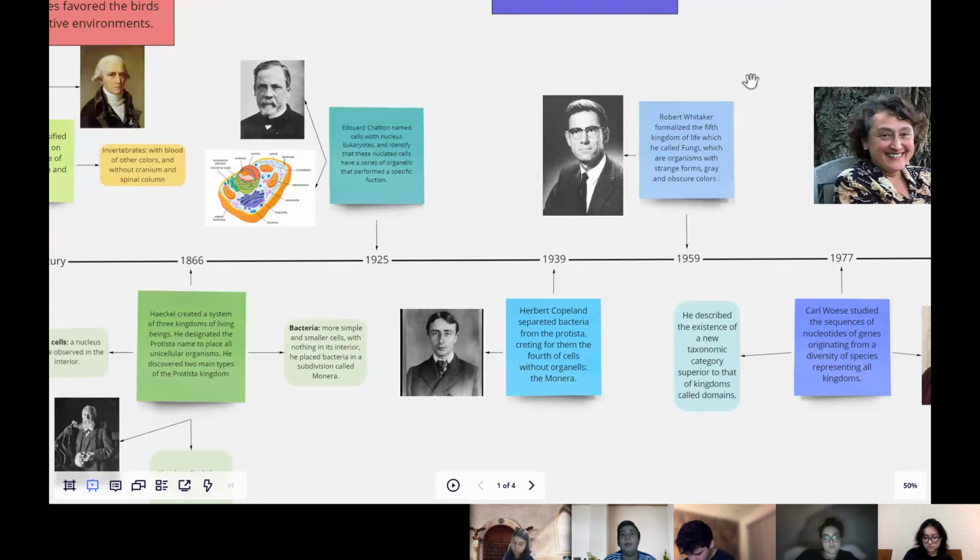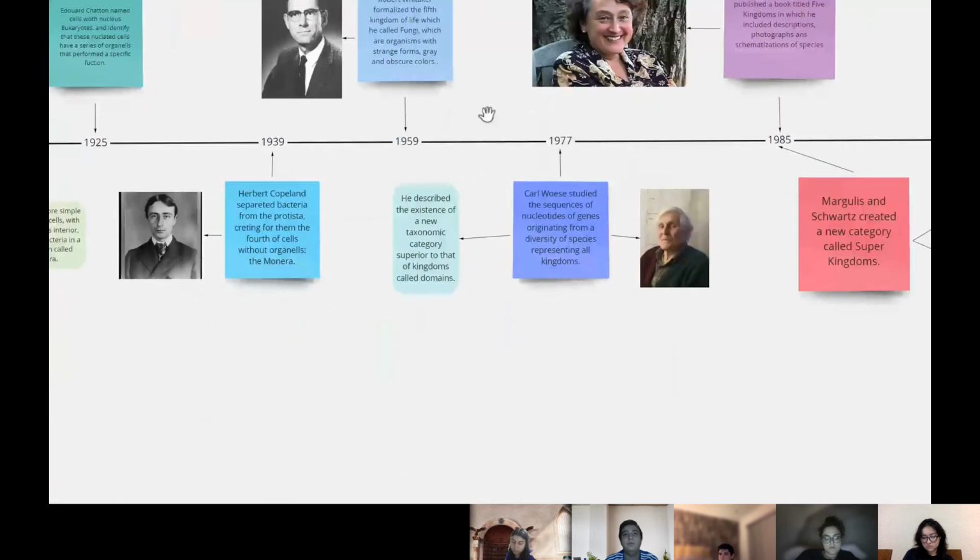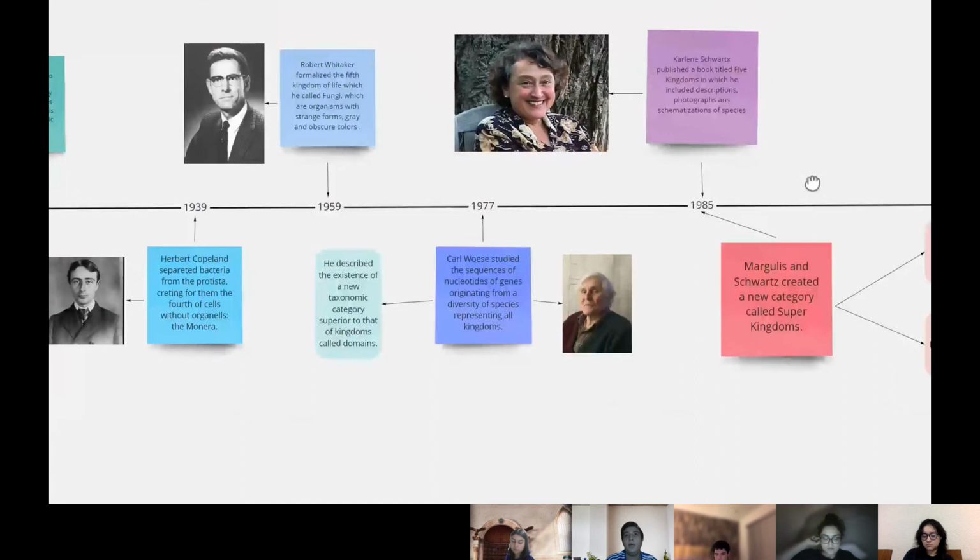In 1959, Robert Whittaker formalized the fifth kingdom of life, which he called fungi, which were organisms with strange forms, gray and obscure colors. In 1977, Carl Woese studied the sequence of nucleotides of genes originating from a diversity of species representing all kingdoms. He described the existence of a new taxonomic category superior to kingdoms that he called domains.